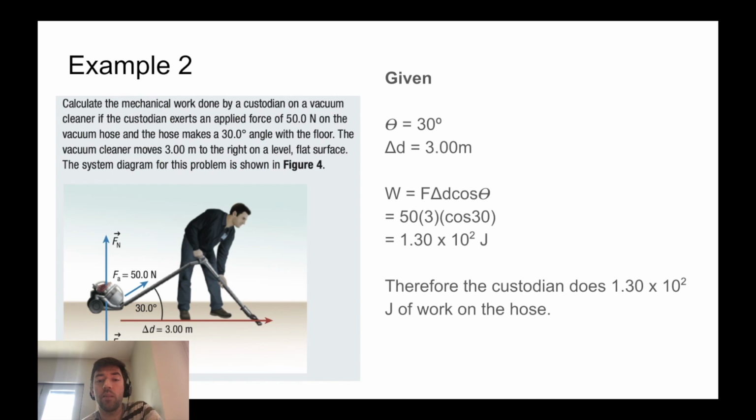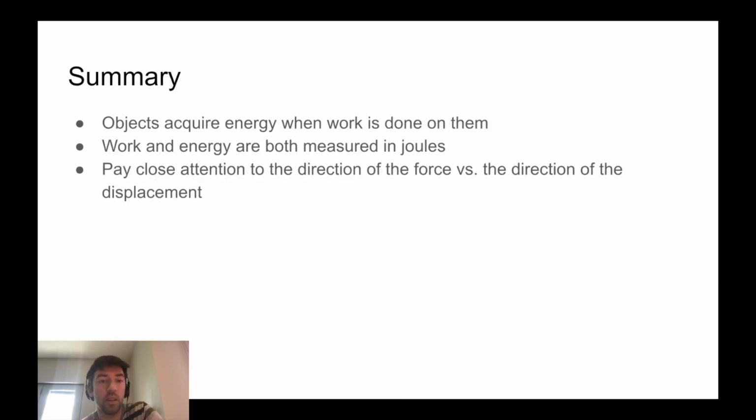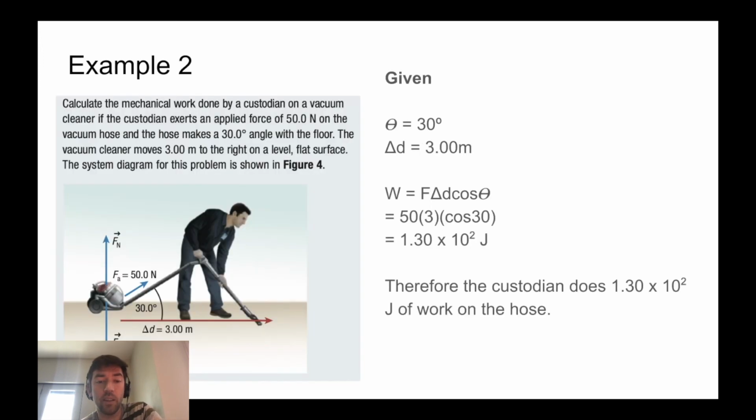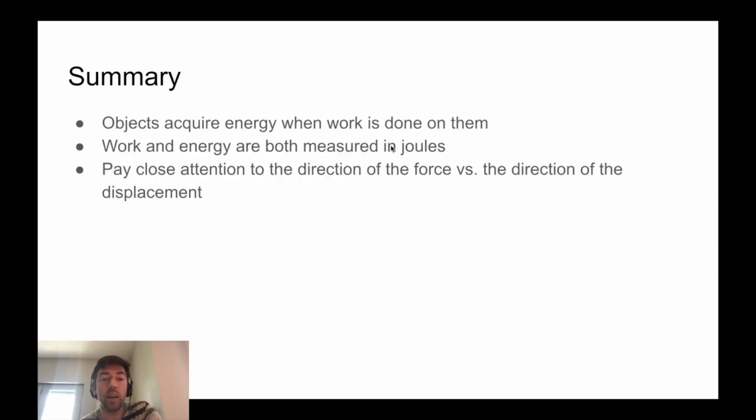So remember, well, anyway, let me go to the summary. So here's the summary. Objects acquire energy when work is done on them, like the custodian is doing work on the vacuum, and so the vacuum is getting that energy from the work that is being done. Work and energy are both measured in joules, which makes sense, and just pay close attention to the direction of the force versus the direction of the displacement. Okay, and that is your quick summary of